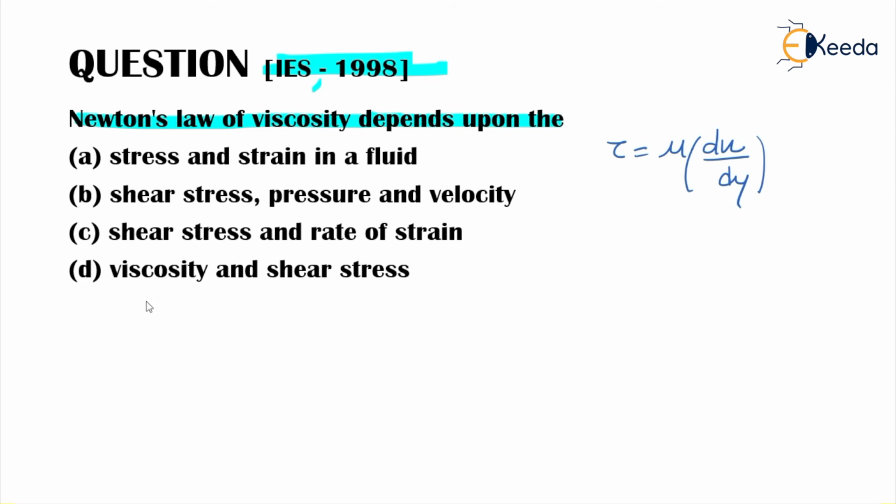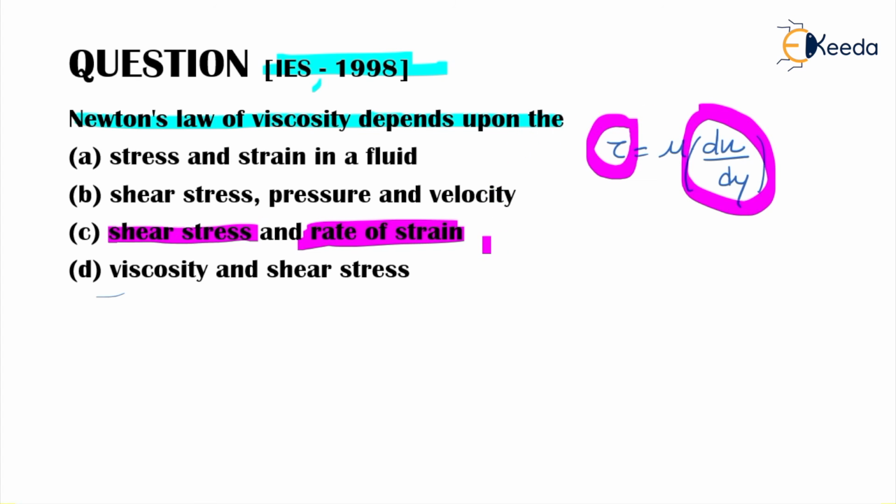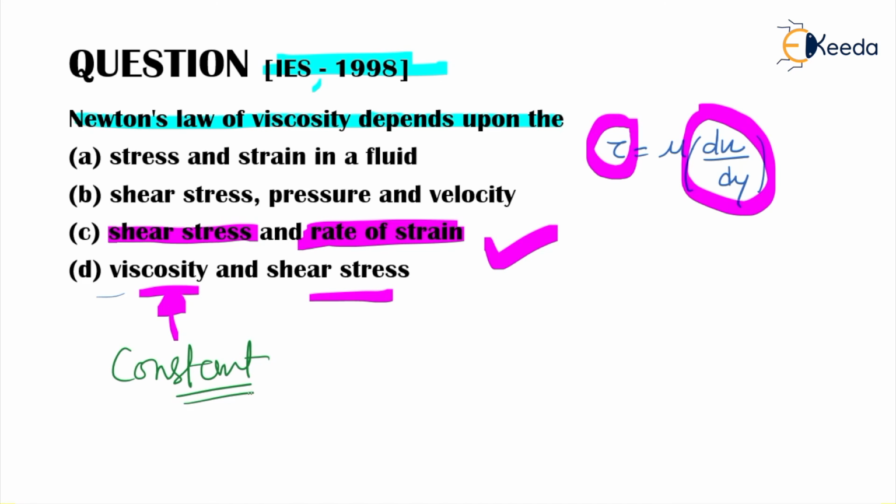Obviously, we have already seen that. See, the value: shear stress on the left hand side and rate of strain, or rate of shear strain, on the right hand side. So this is the correct option. Some of you might wonder that, sir, this is also relating viscosity and shear stress, but viscosity is constant. For Newton's law, viscosity is constant. It will not vary. So the law relates this tau value with shear strain rate du over dy.